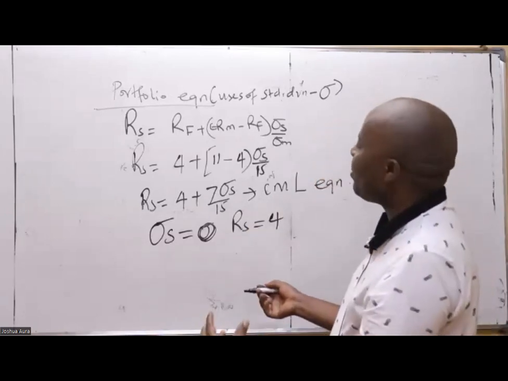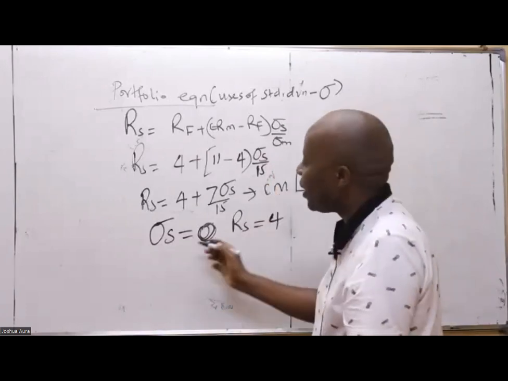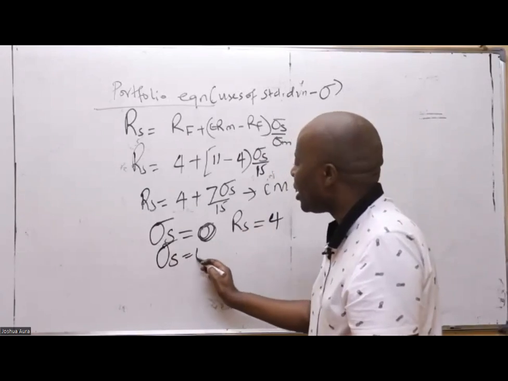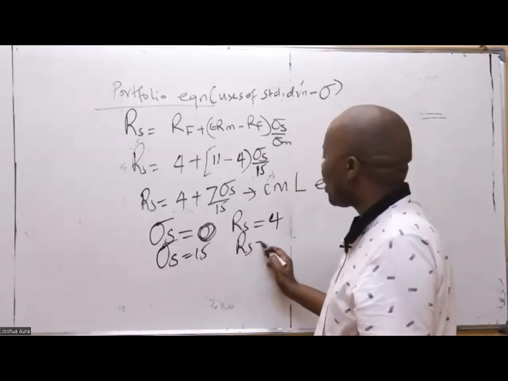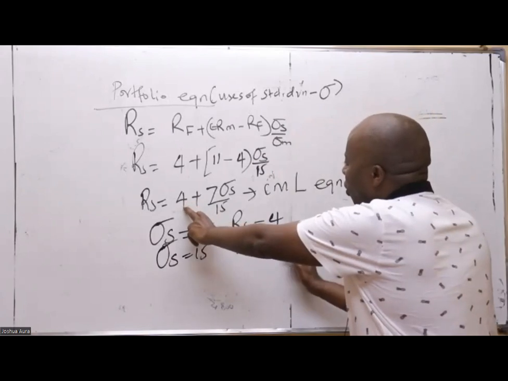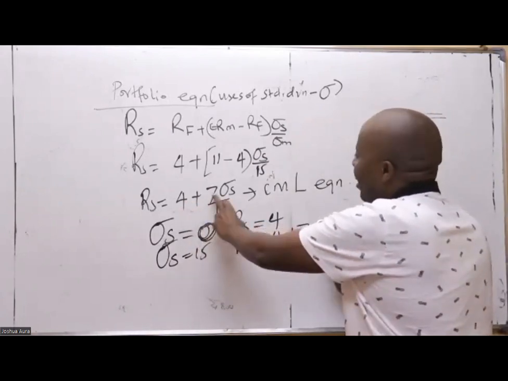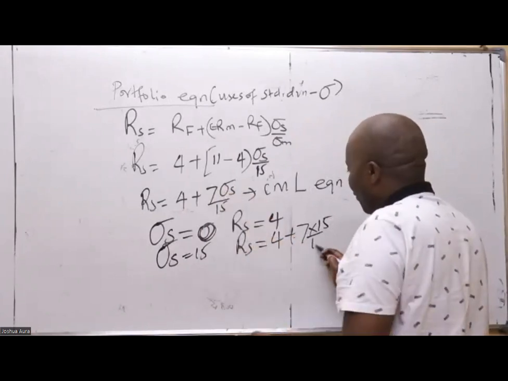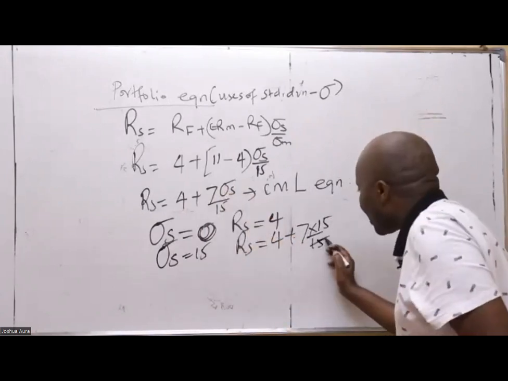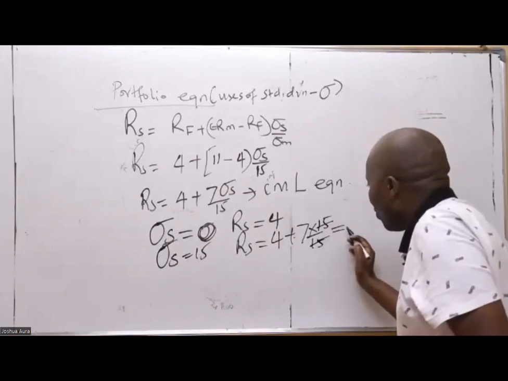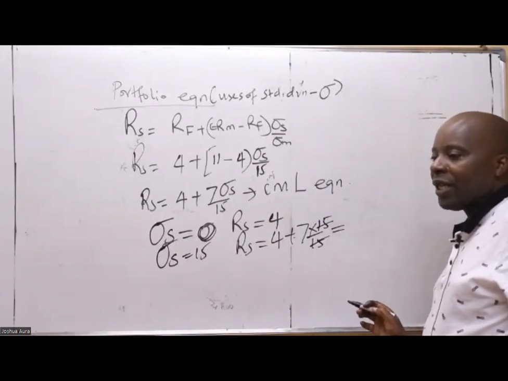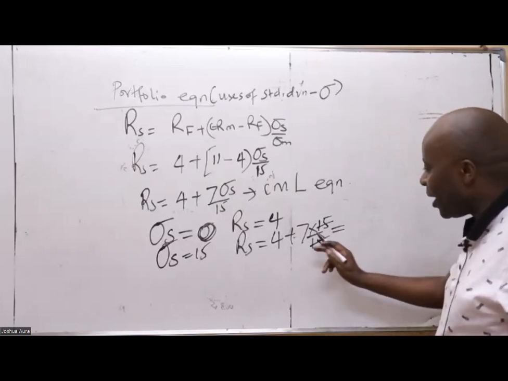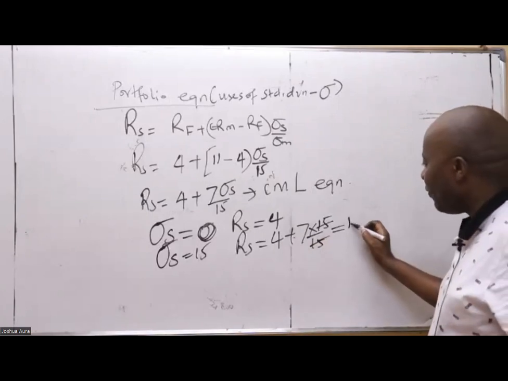So, what if the standard deviation is 15? Then the return of our security will be equal to 4 plus 7, all over 15, with the standard deviation taken as 15. Of course, this and this will cancel out, giving me 11. So 7 plus 4, giving me 11.